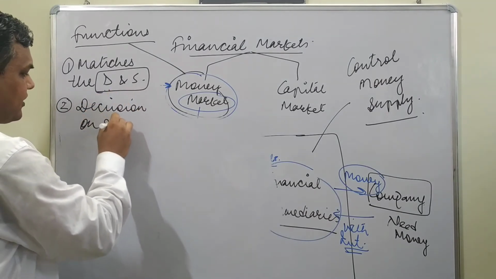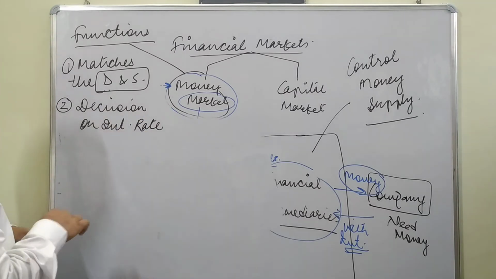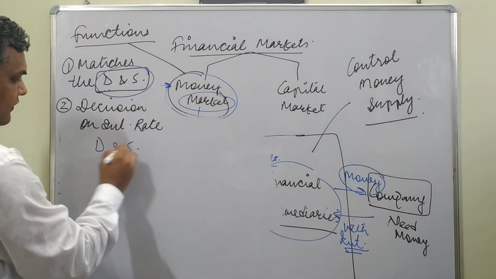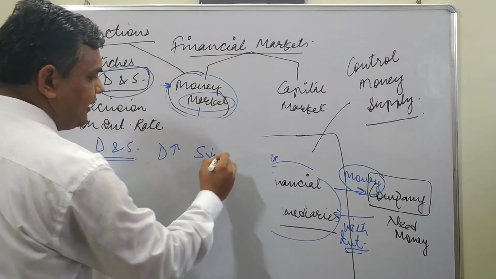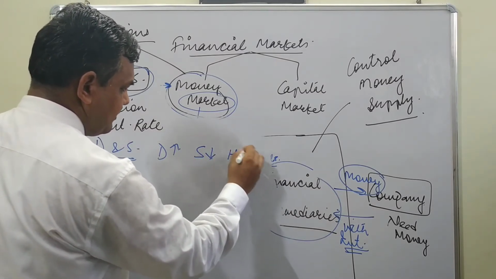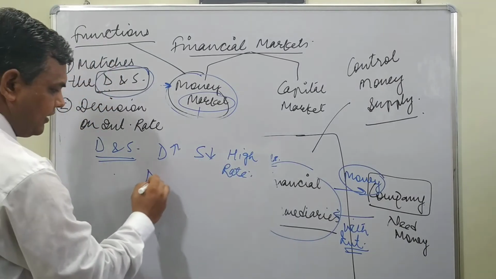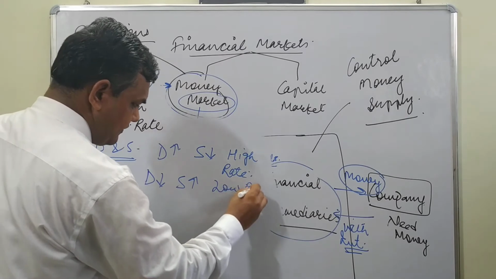The second point is that they come to a decision on the interest rate. And how is this interest rate decided? It is decided on the basis of demand and supply. If demand is high and supply is less, there is a high rate of interest. And if demand is less and supply is high, there is a low rate of interest.